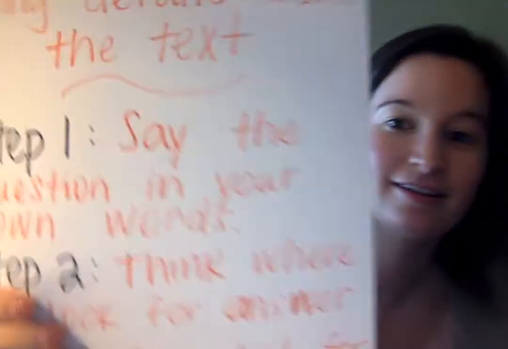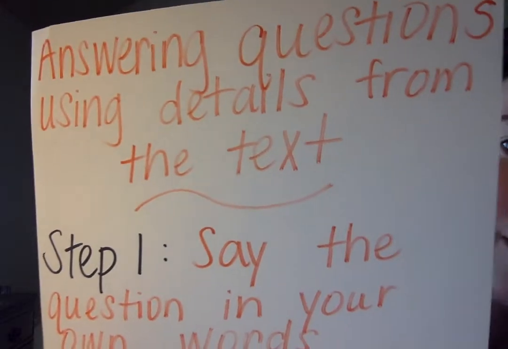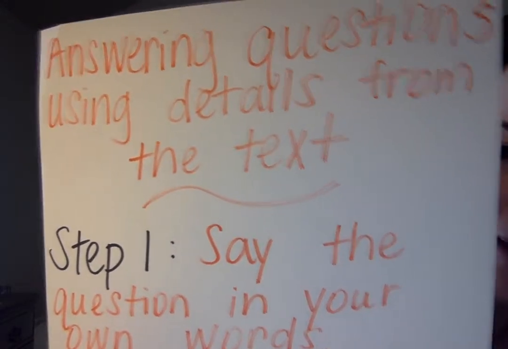I'm so excited to practice today's skill because, friends, it's such an important skill that we need to work on. It's actually a skill that we practiced earlier this week on Monday with our text Henry's Freedom Box, but today we'll be practicing it with a different text. So our skill of the day is answering questions using details from the text.